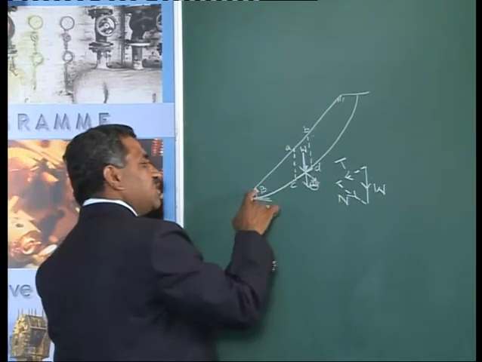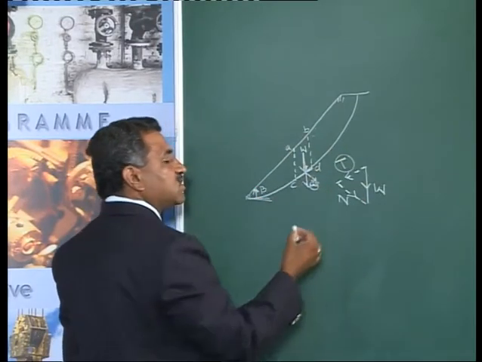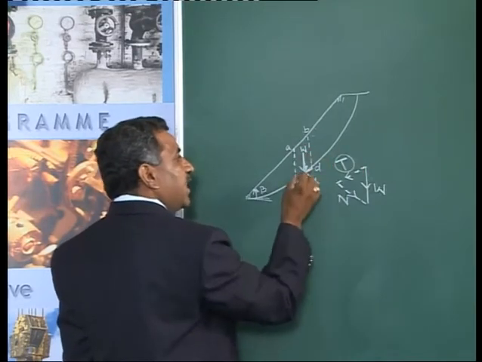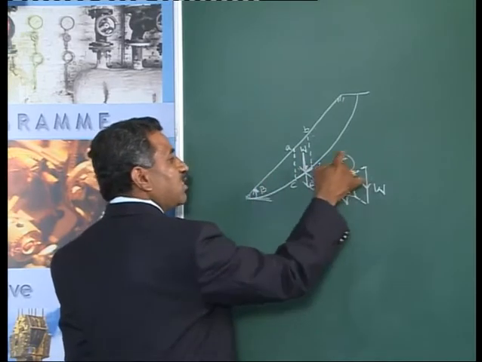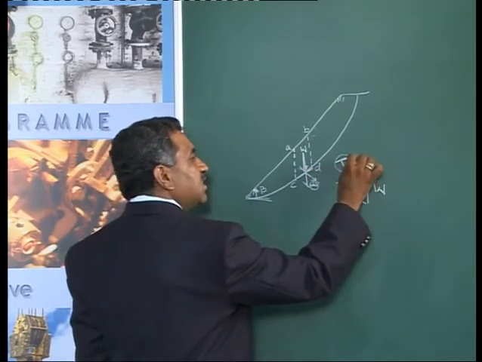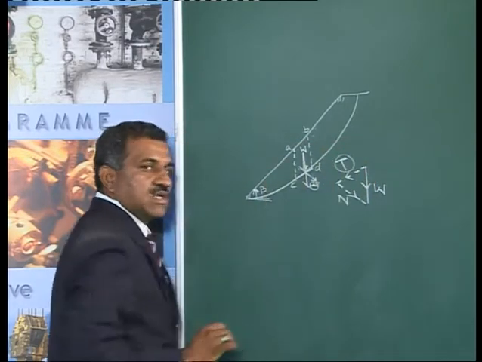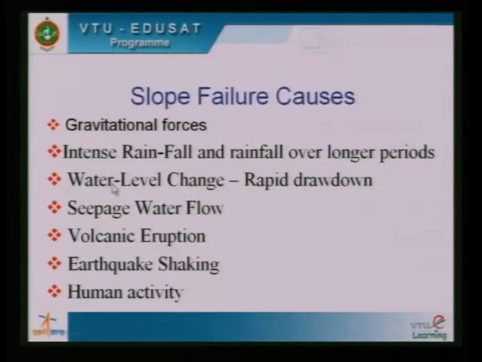When the slope angle beta is more, the disturbing force T is more, and as the weight is more, T is also more. As beta is more, T is also more. So this is the disturbing force, the force which causes the slope to fail. That is the effect of gravitational forces.